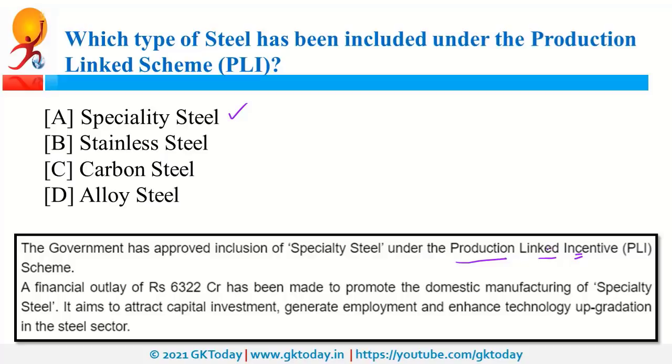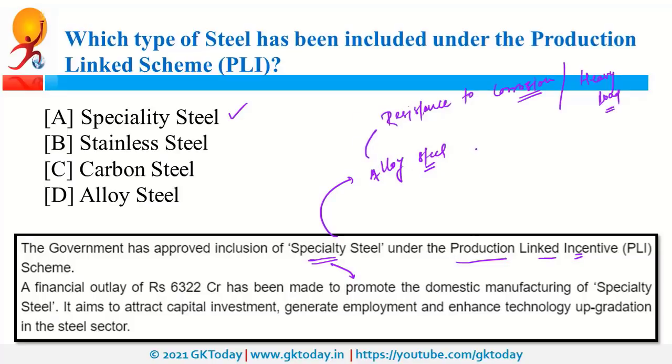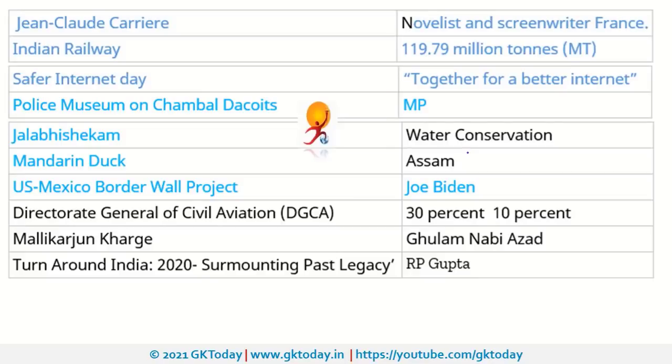Recently, the government has approved inclusion of specialty steel under this Production Linked Incentive Scheme. This has been done to promote the domestic manufacturing of specialty steel. Now what is the meaning of this term specialty steel? It is also known as alloy steel and it has special properties like resistance to corrosion or to heavy load. So that's why it was in news. So these were the most important questions.